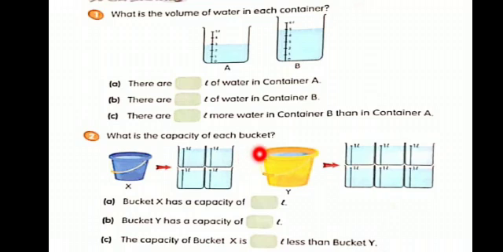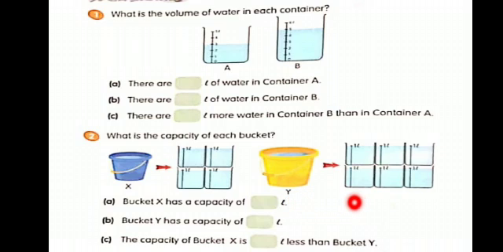What is the capacity of each bucket? This bucket gives 1, 2, 3, 4 liter of water, while the second bucket gives 6 liter of water. So what is the capacity of each bucket? The capacity of this bucket is 4 liter, while the capacity of this bucket is 6 liter. Bucket X has a capacity of 4 liter. Bucket Y has a capacity of 6 liter. The capacity of bucket X is dash liter less than bucket Y.